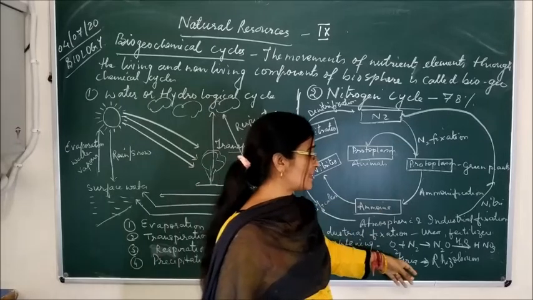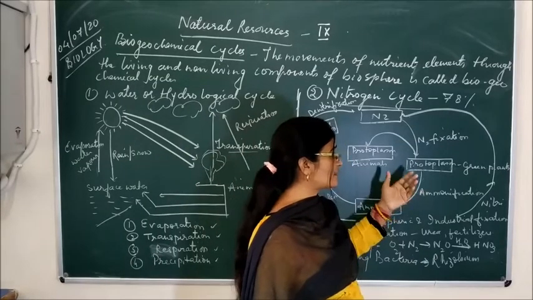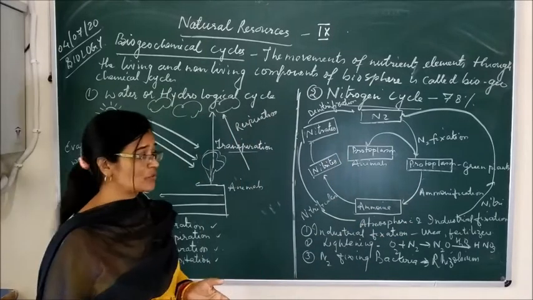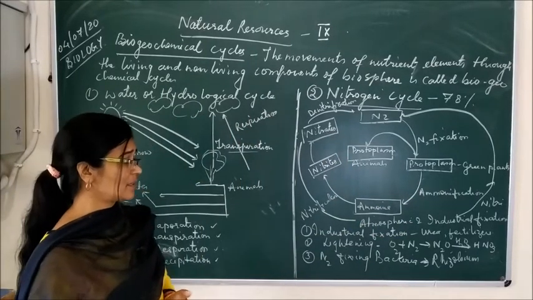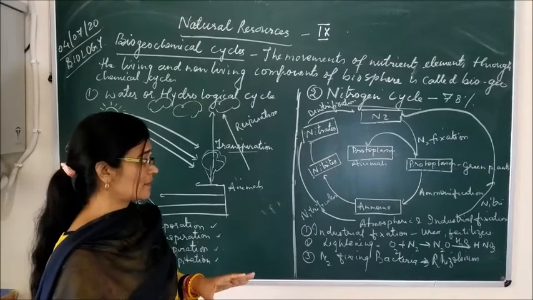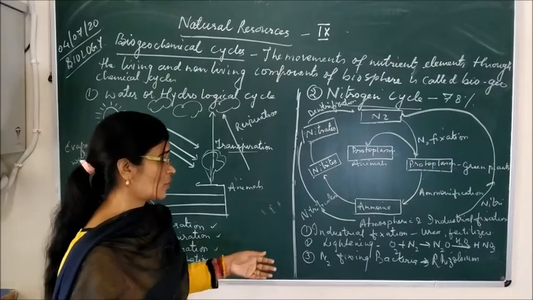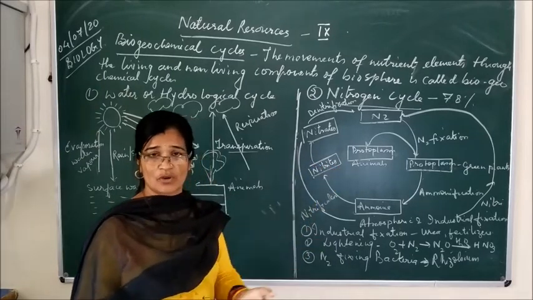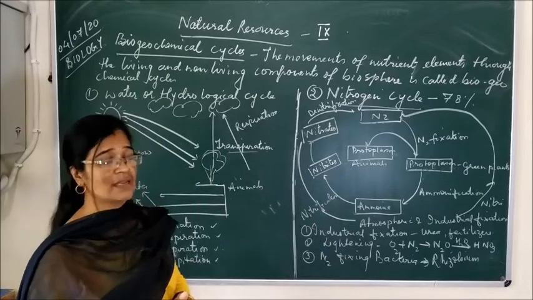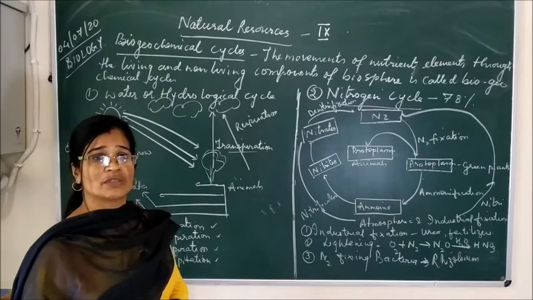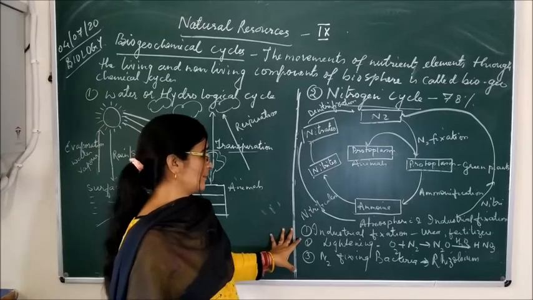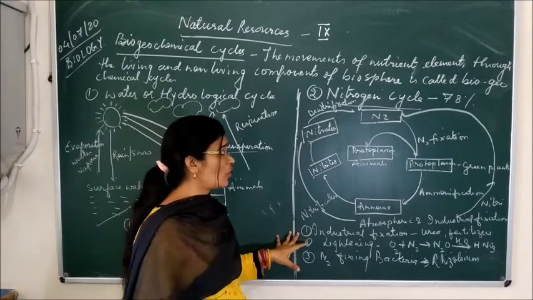When the nitrites and nitrates are fixed, they are converted into amino acids and proteins, which are found in the plants or crops. When these are eaten by animals, the nitrogen enters the body of the animals, and when the animals die, it comes out into the soil through the decomposition process. And this whole cycle goes on and on.